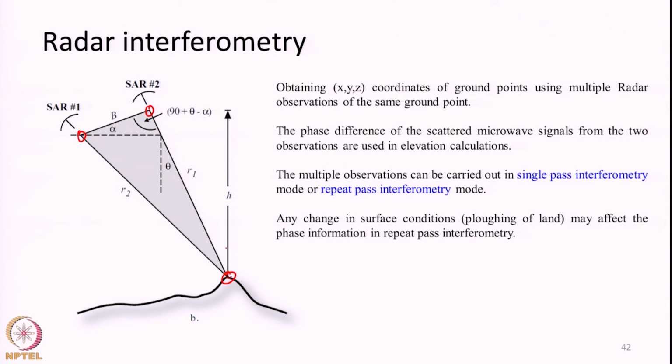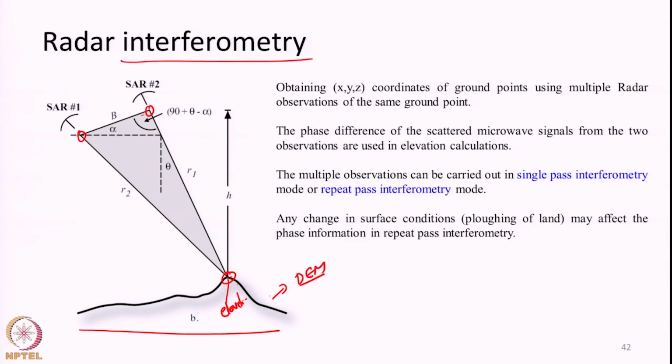Imaging the same ground point from different positions in space will help us calculate the elevation of this particular point with respect to a given datum. So, using radar images for calculating the elevation of different points on the earth's surface to produce what is known as a DEM, digital elevation model. This particular technology is known as radar interferometry.